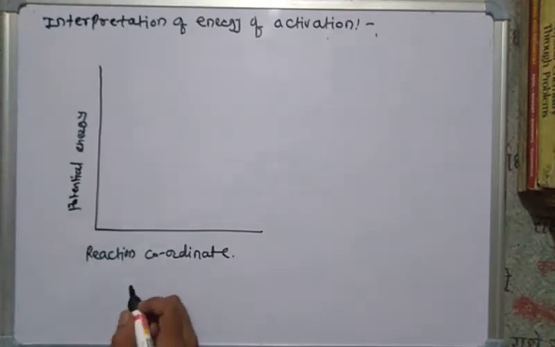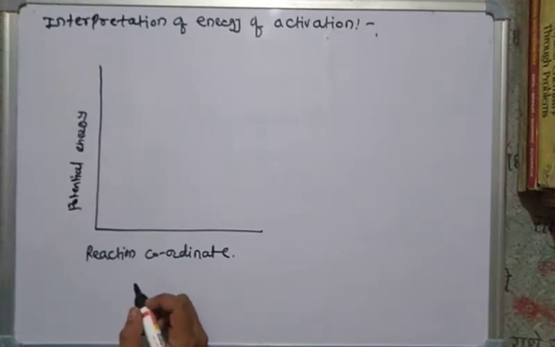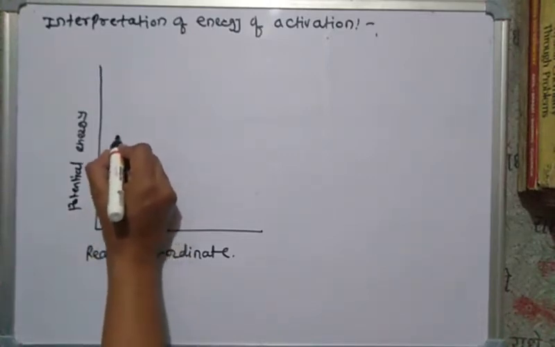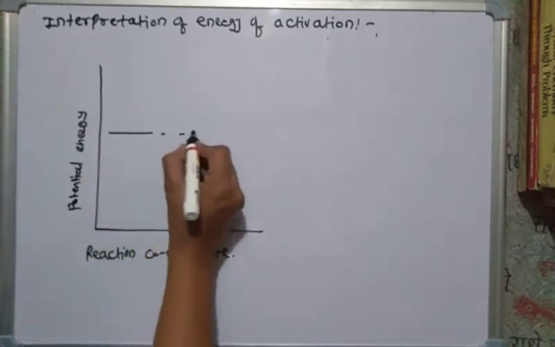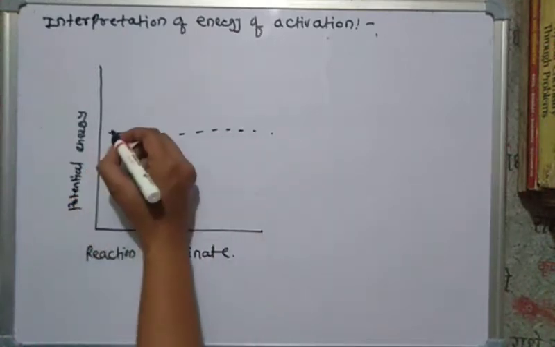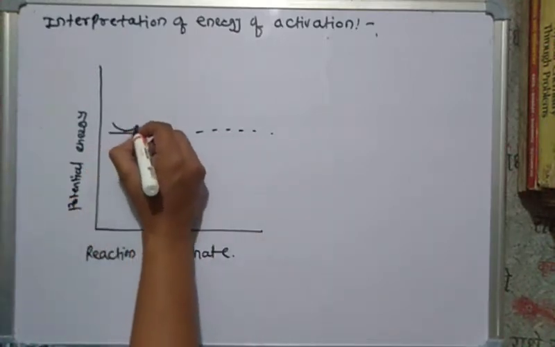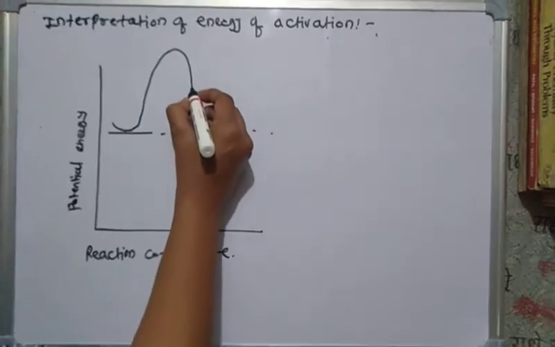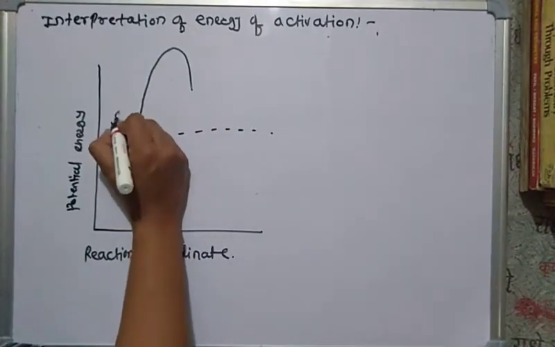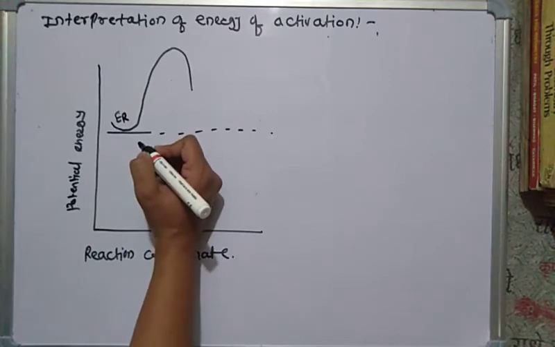Let me see these features step by step. Initially only the reactant molecule is present. This is the coordinate axis, and initially only the reactant is present, that is the reactant ER. This is the first feature.